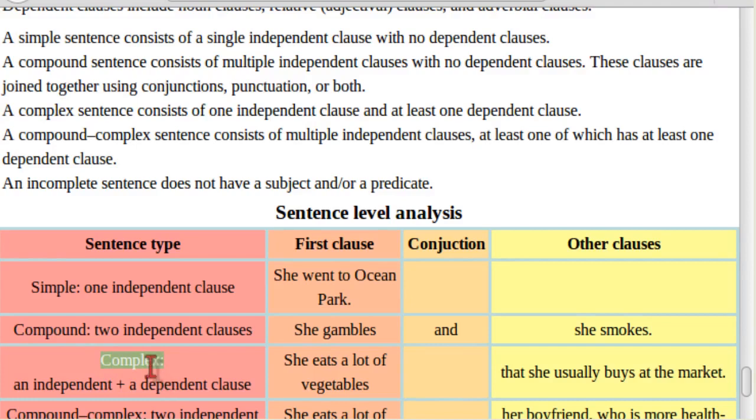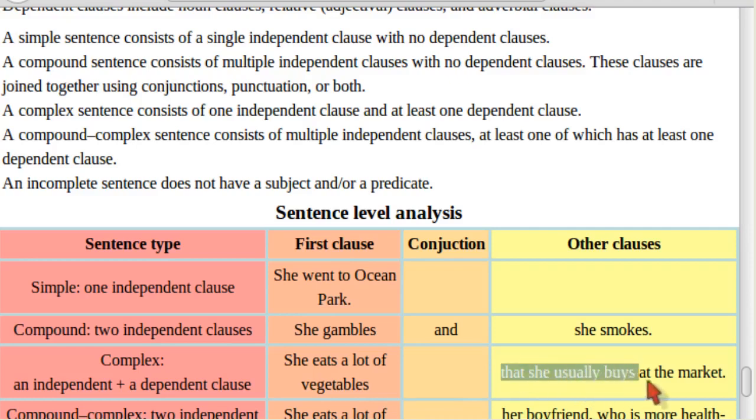Next is the complex sentence. So here, a complex sentence consists of one independent clause and at least one dependent clause. So the example is she eats a lot of vegetables that she usually buys at the market. So she eats a lot of vegetables. It's an independent clause because it could be an independent sentence.